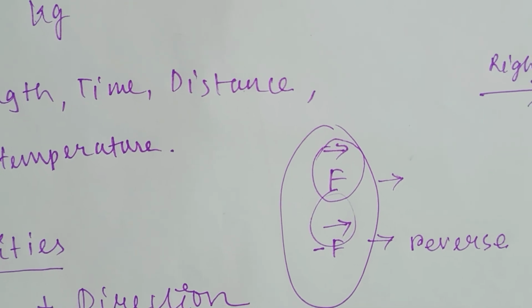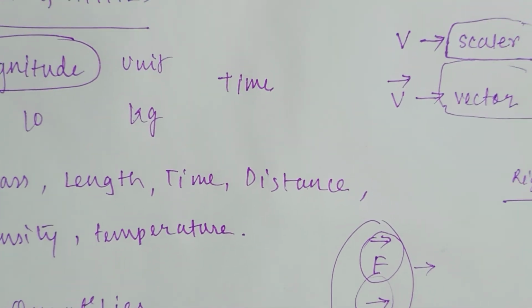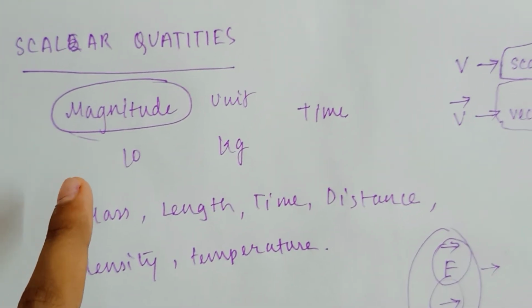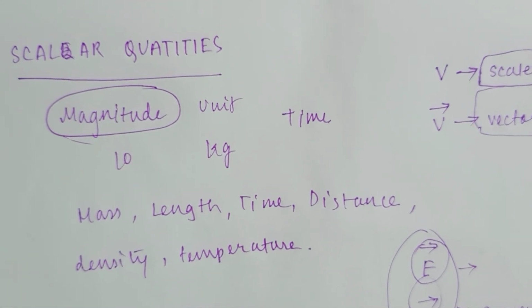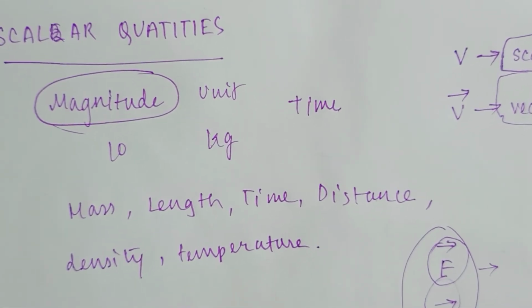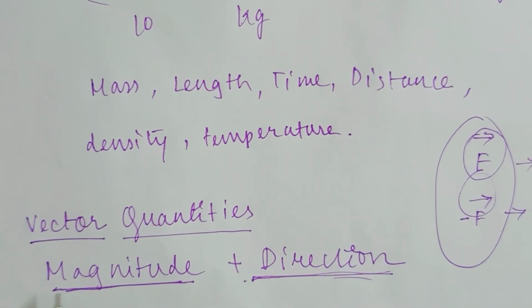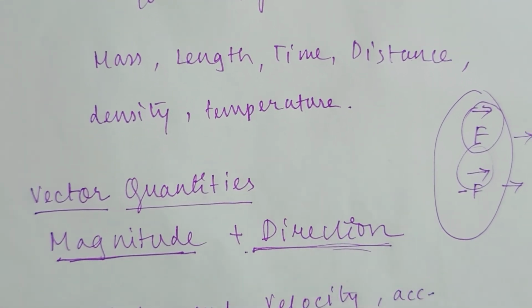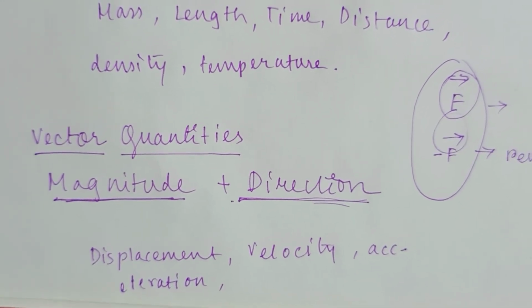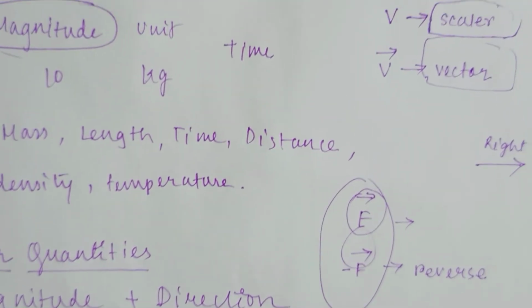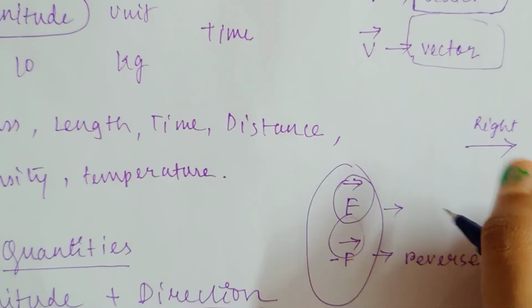So I hope you have understood the main theory of scalar and vector quantities. The main points to remember are: scalars are physical quantities which have only magnitude, which can be expressed only with the help of the magnitude, and vector quantities are the quantities which can be expressed with the help of the magnitude and the direction. I've also told you why it is measured like this, and we have also seen the 3 parameters to express a vector quantity completely.